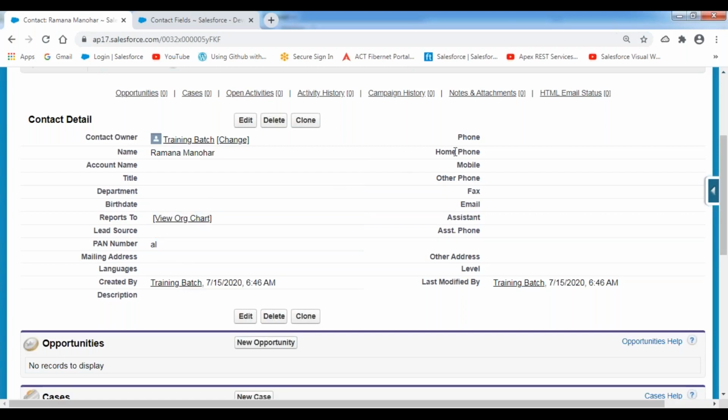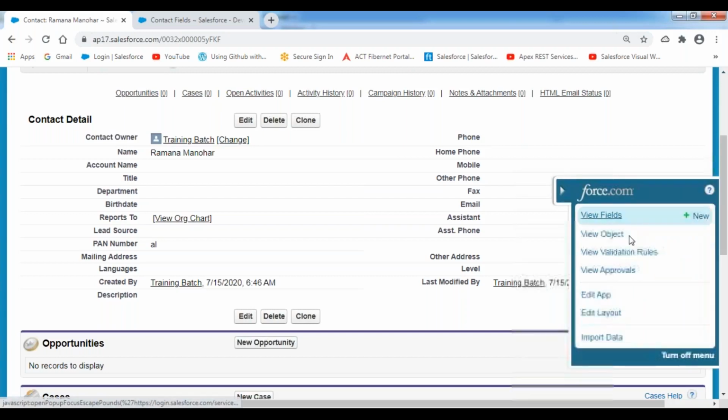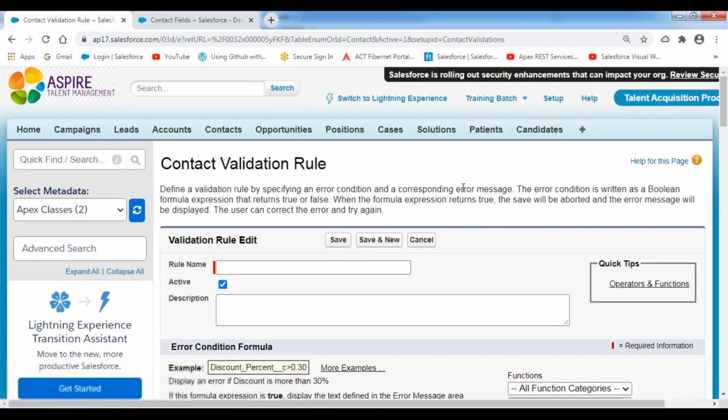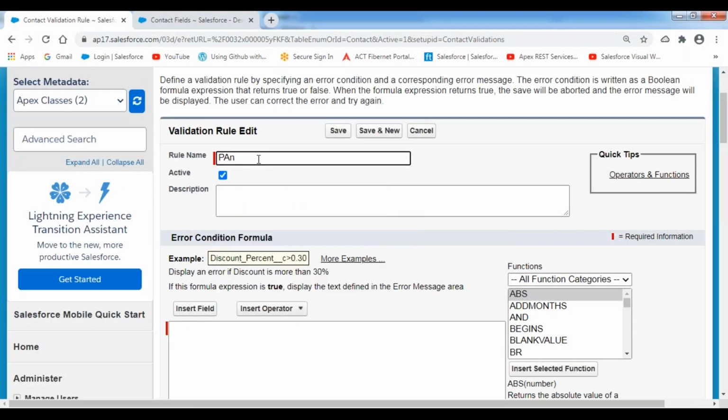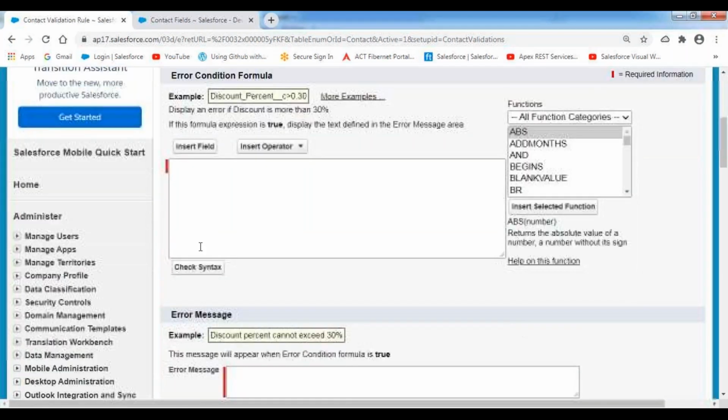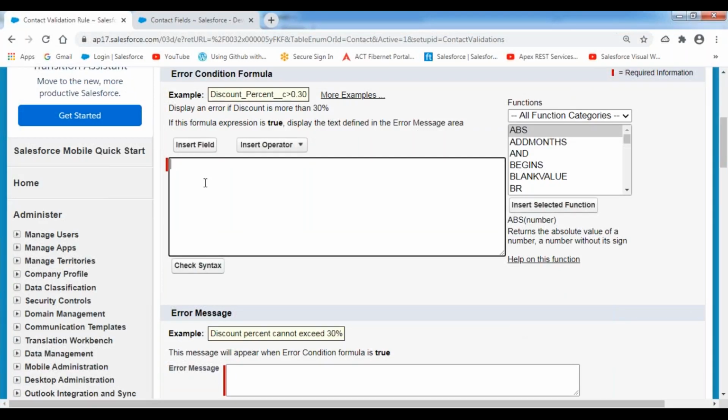Then how can we prepare this format? Now let's see. I'm creating a validation rule on this. PAN number format validation. I'm giving the description as PAN number format validation. I'm preparing the expression for when you want to show this error message, if the field value is not in this format. For example, I'm using this regex.